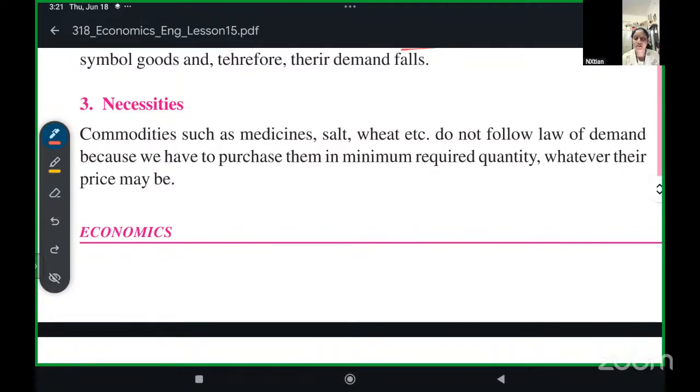Pills are a necessity, so you will buy medicine. In the same way, salt, wheat, these things are necessities. If salt prices increase, will you stop buying salt? No. Because anything we cook, we get the flavor from salt, no matter what other spices you put. Salt is the kind of spice that you need in the food. So no matter how much the price of salt increases, you will still buy salt. These are necessities, which the law of demand does not affect. The law of demand doesn't apply on necessities.